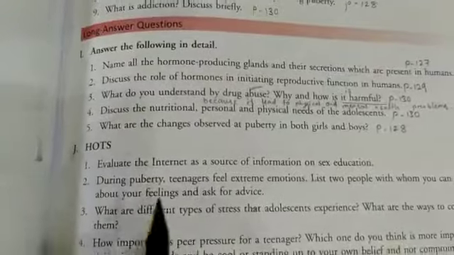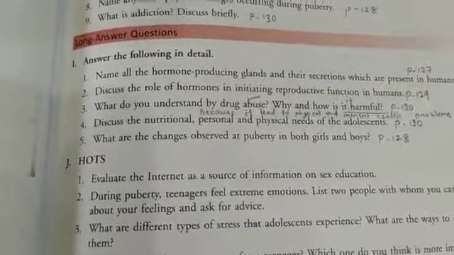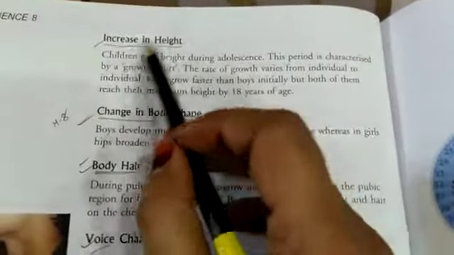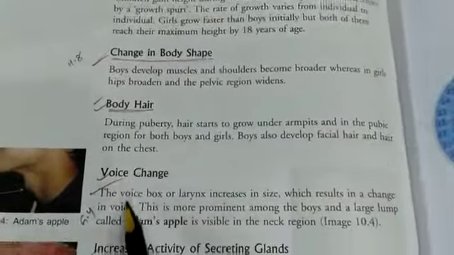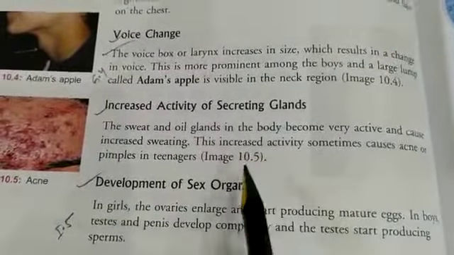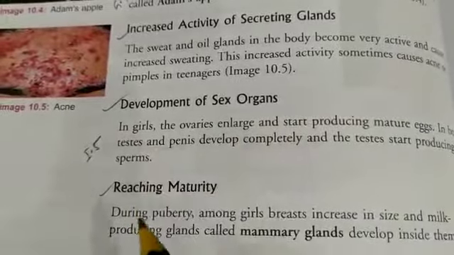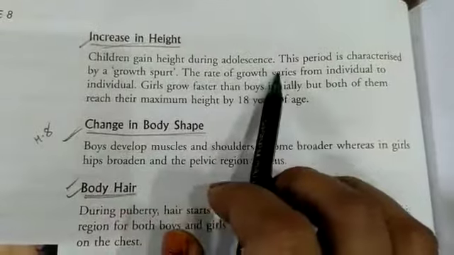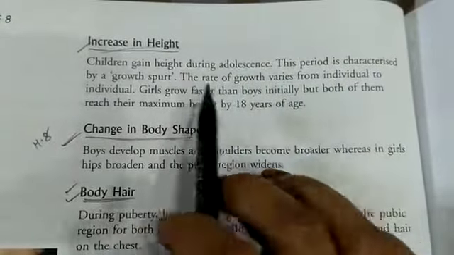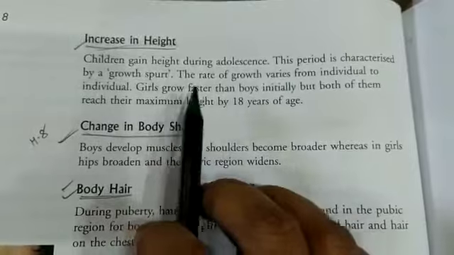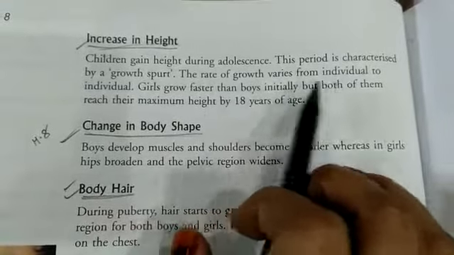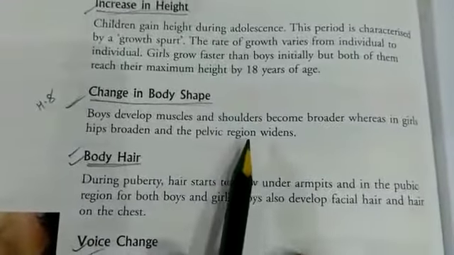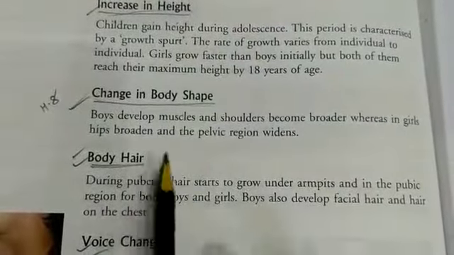Number 5, what are the changes observed at puberty in both boys and girls? Page 128. These are the changes: increase in height, change in body shape, body hair, voice change, increased activity of secreting glands, development of sex organs, reaching maturity. Here you have to write that children gain height during adolescence. The rate of growth varies from individual to individual. Girls grow faster than boys initially, but both of them reach their maximum height by 18 years of age. Then boys develop muscles and shoulders become broader, whereas in girls hips broaden and the pelvic region widens.